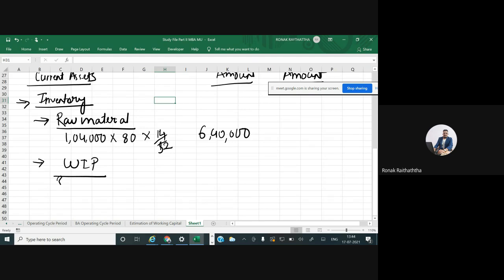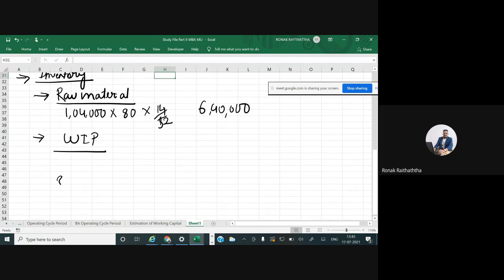Now, when I say WIP, that means it's already in production, right? So WIP involves some portion of raw material, some portion of direct labor, and some portion of the production overheads too. Every such expense contributes a little bit to the WIP, and then we have reached work in progress. How much portion is completed? Only 50% is completed.